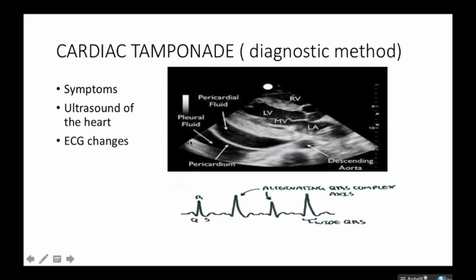Let's look at an ECG change. As you can see over here, this QRS complex is representing the ventricular depolarization. But then if you look at this QRS over here, it is alternative. It is not as usual as the first QRS. And then you see a drop in the QRS again, in the R wave especially. And then you see another peak R wave. And this represents cardiac tamponade because the ventricles are being compressed by fluids and are not pumping as they used to be. Let's look at the chest x-ray.